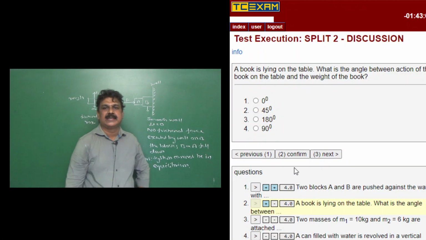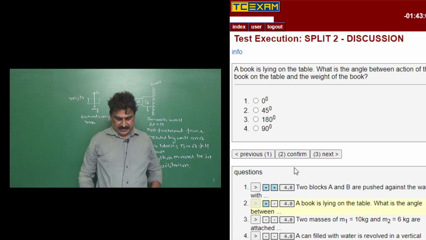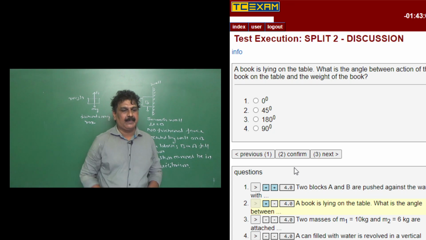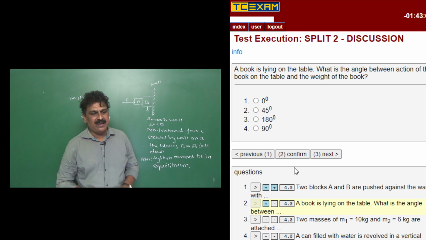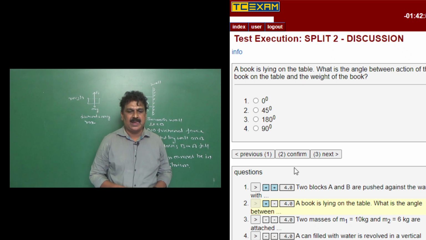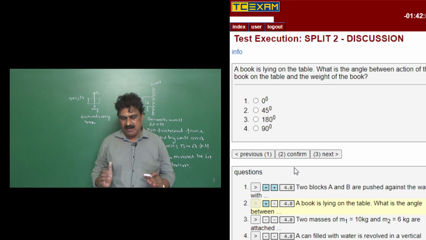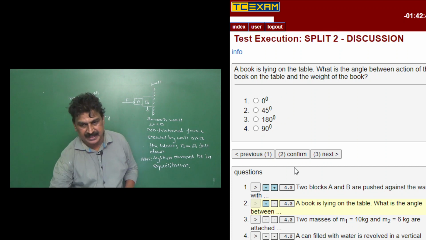Students, see the next question. A book is lying on the table. What is the angle between the action of the book on the table and the weight of the book?